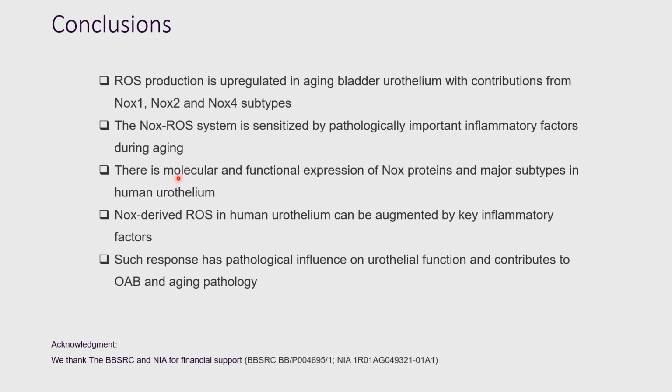From all these results, we conclude that ROS production is upregulated in aging bladder urothelium with contributions from all major Nox subtypes. The Nox-ROS system is sensitized by pathologically important inflammatory factors during the aging.